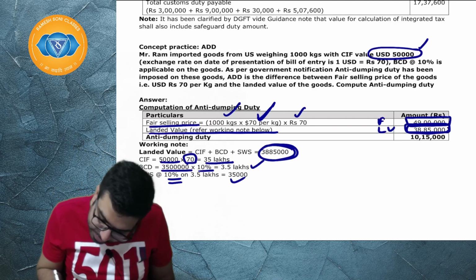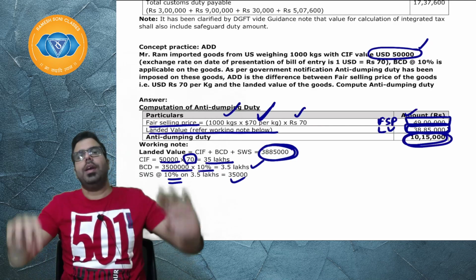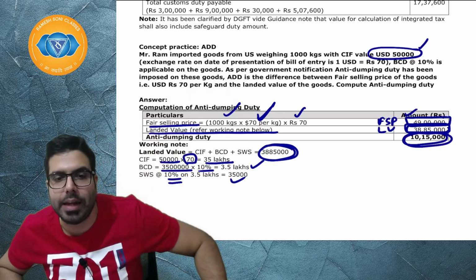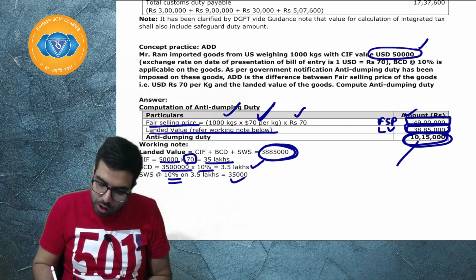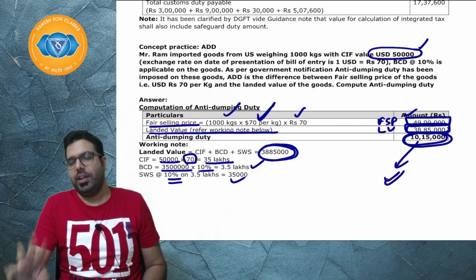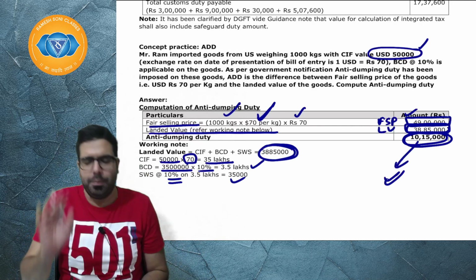Fair selling price in India is 49 lakh. It means 10 lakh 15,000 has to be imposed as anti-dumping duty on Mr. Ram. When Mr. Ram has imported these goods, government will go ahead and impose 10 lakh 15,000. This is the kind of question which they generally ask in the exam. Very simple, don't worry.